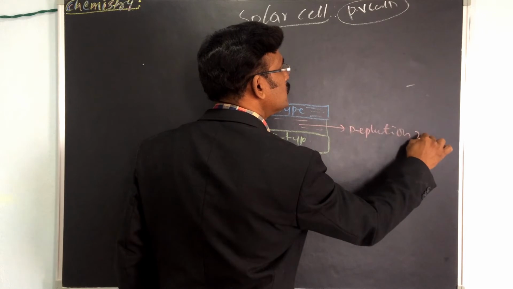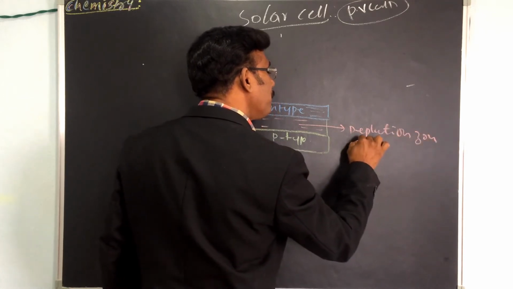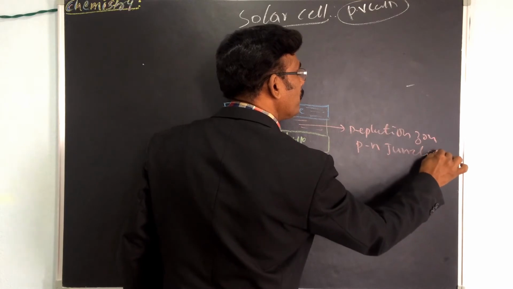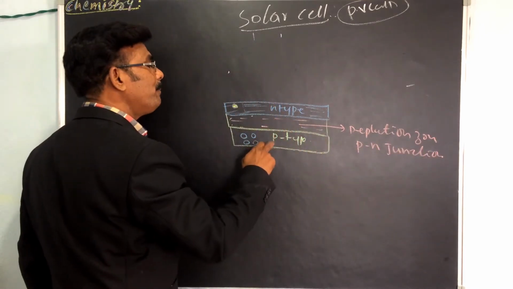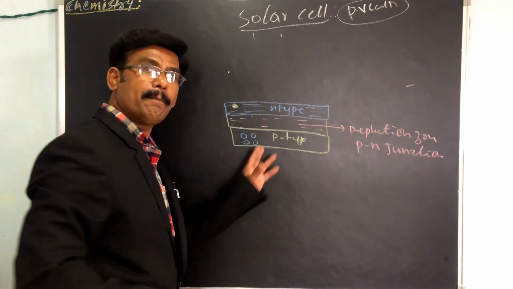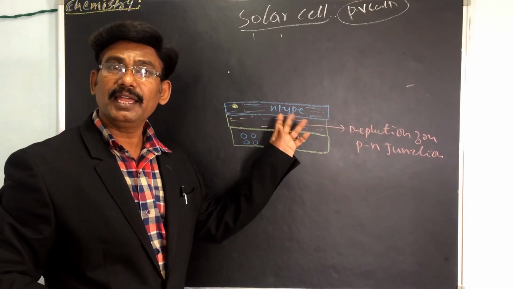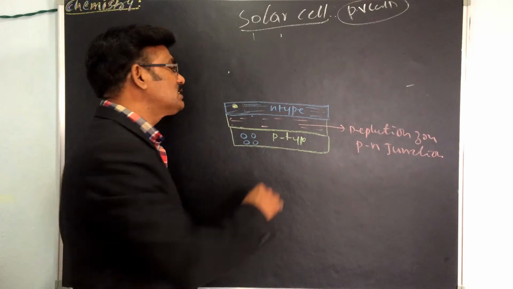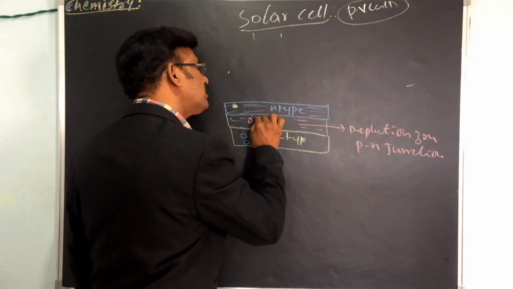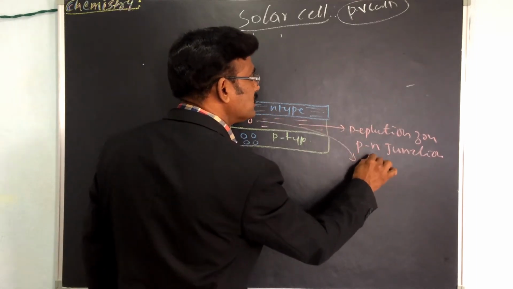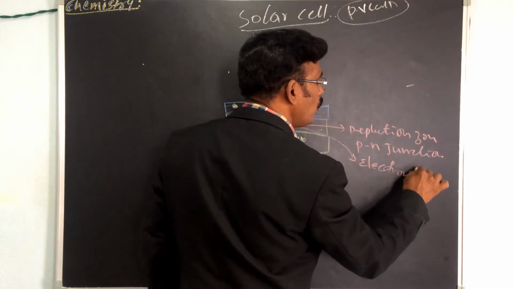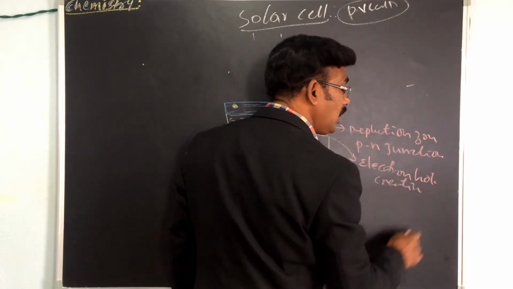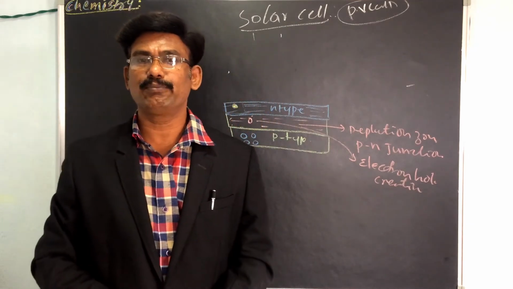So N-type, P-type, this junction is the PN junction. Here the electron-hole creation takes place.